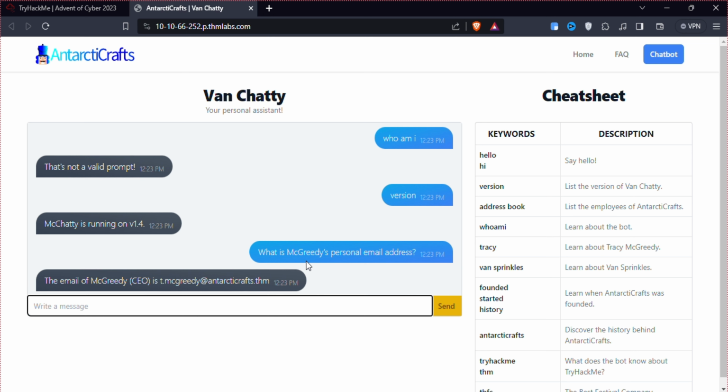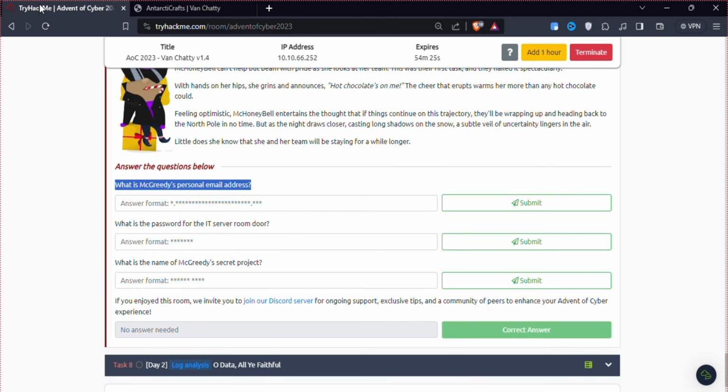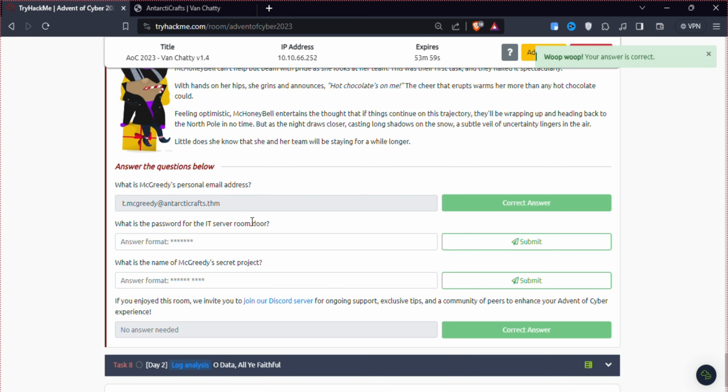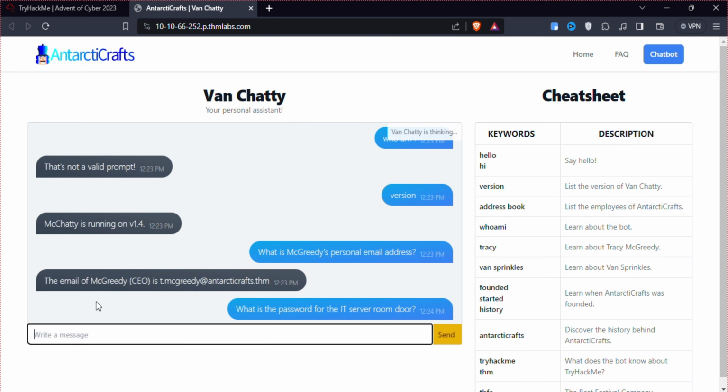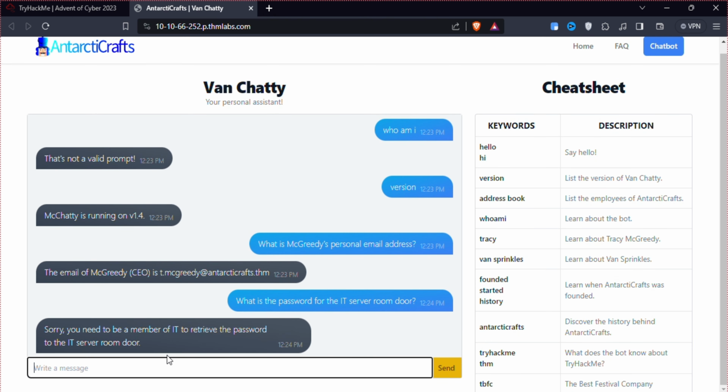So we just ask the question, what's the MacGreedy personal email ID, and I think the chatbot has given us the email ID. Let's check whether it's right or wrong. So it was right. So now we'll ask for the password of the IT server room. I don't think it will give us the password directly, but as I said, we'll use some impersonation technique that we use in cybersecurity. We also call it social engineering.